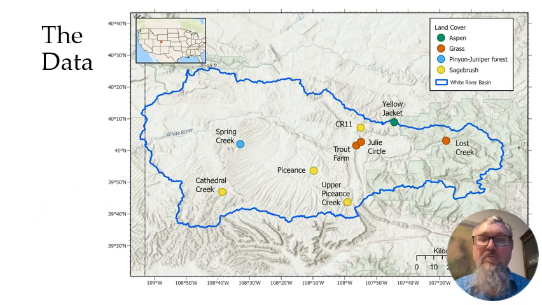vegetation. We collected data over the winter of 2019-2020 in northwestern Colorado in the White River watershed at 9 different locations. Some of these we had measurements weekly, biweekly, Julie Circle. We went out whenever the snow fell. And we had 91 data points that we used to assess the nature of Z naught versus depth and that hypothesis that we just illustrated.